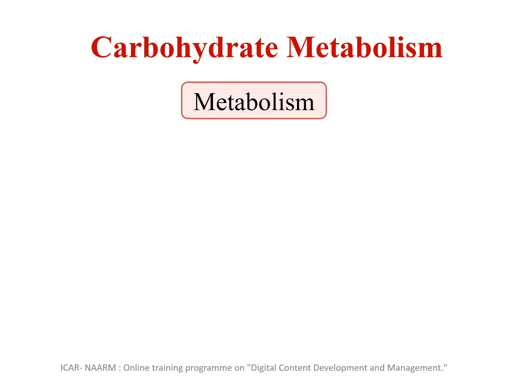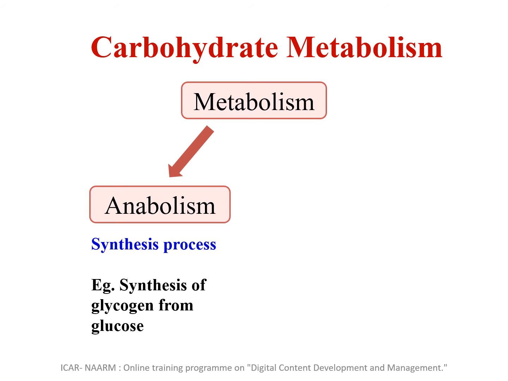When we see the broad wings of this metabolism, there are two wings. One is called anabolism or the synthesis process. When we take a lot of glucose, the excess glucose gets converted into glycogen, which is the storage form of glucose, and it gets stored in the liver and skeletal muscles. So the synthesis of macromolecules from simpler molecules: glucose is a monosaccharide, glycogen is a polysaccharide. From these monosaccharides, a polysaccharide is built. That is called anabolism.